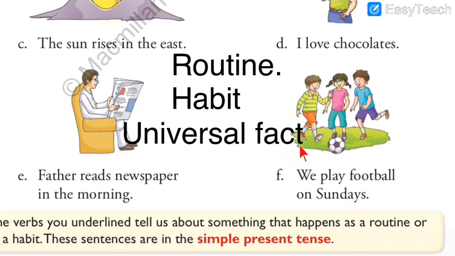Even simple present tense sentences can be universal facts. So these three are very important. So you have to repeat after me now. Start repeating: routine, habit, and universal fact. Now repeat a second time: routine, habit, and universal fact.